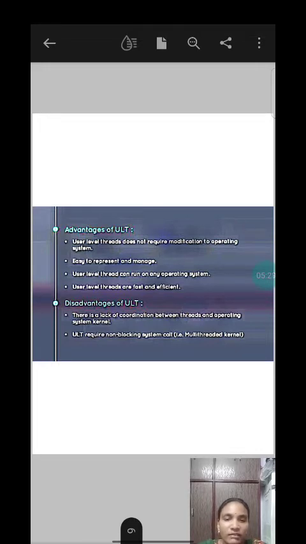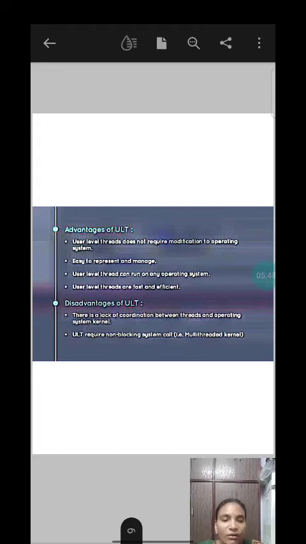Disadvantages of user level thread. There is a lack of coordination between user level threads and operating system kernel, because the operating system kernel is unaware of the existence of user level thread, and this kernel does not know what type of thread is going to come into the kernel level.